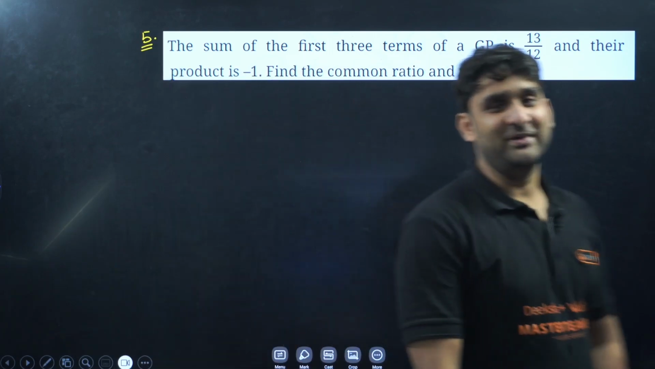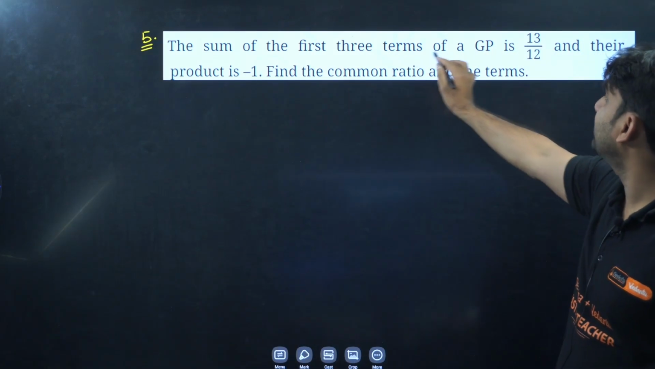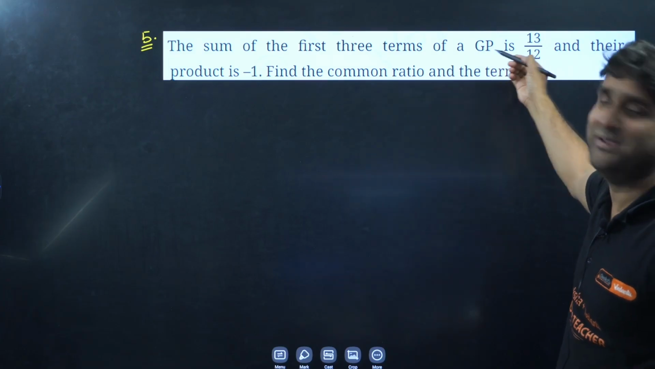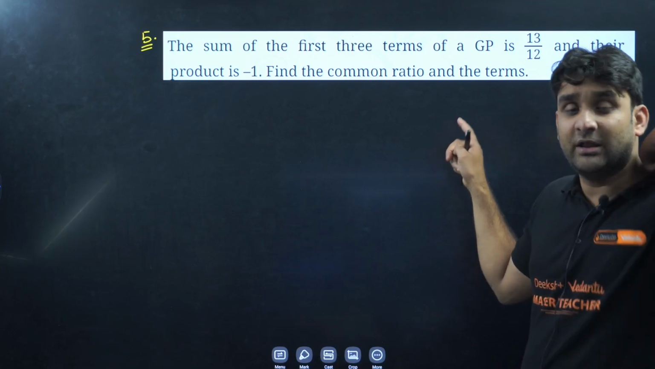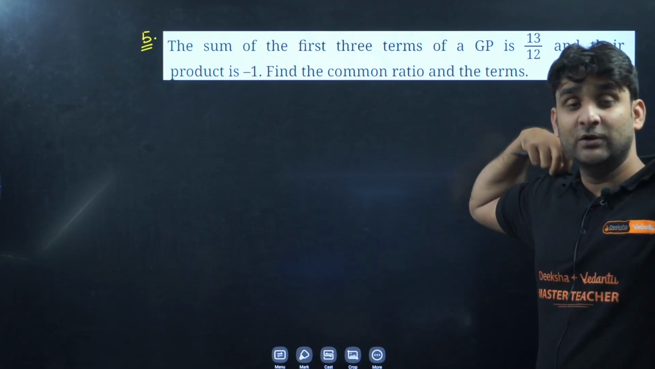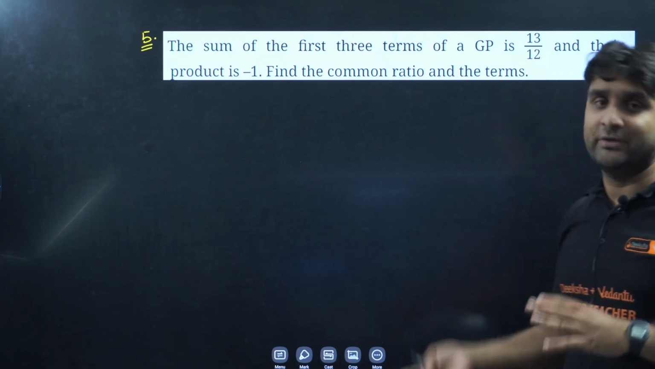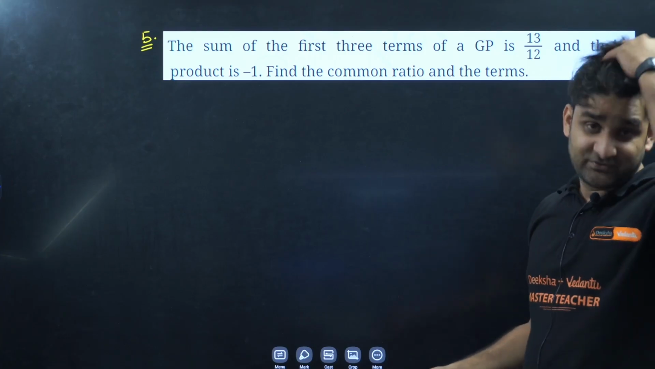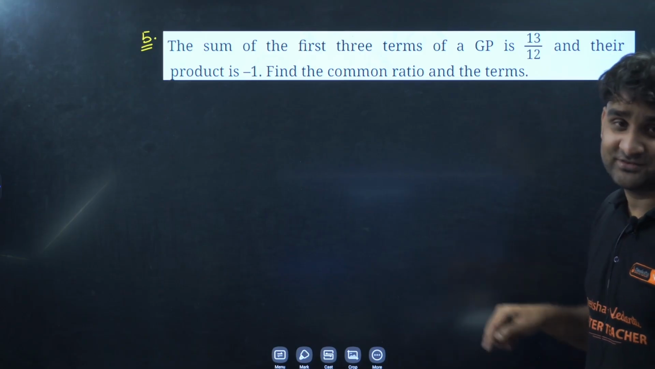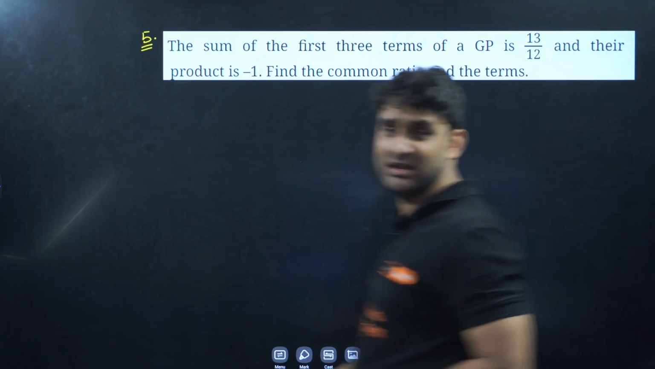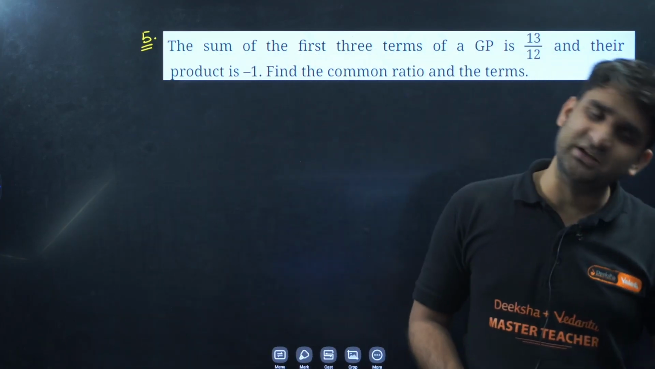So basically this question is again from GP. The sum of first 3 terms of a GP is 13 by 12. I have taken this question from the AND exercise. So my dear, in this video I have solved all the mixed questions from your exercise as well as questions from your AND exercise, which you guys feel is really difficult and challenging. Nothing is challenging, dear. If you understand the concept, nothing is challenging for you all.